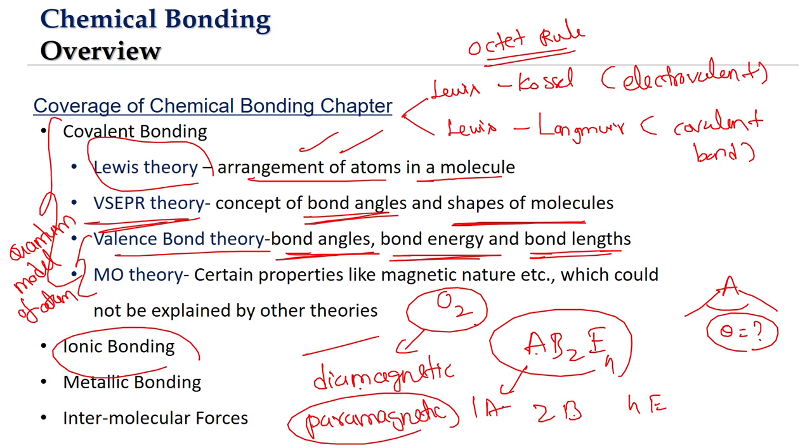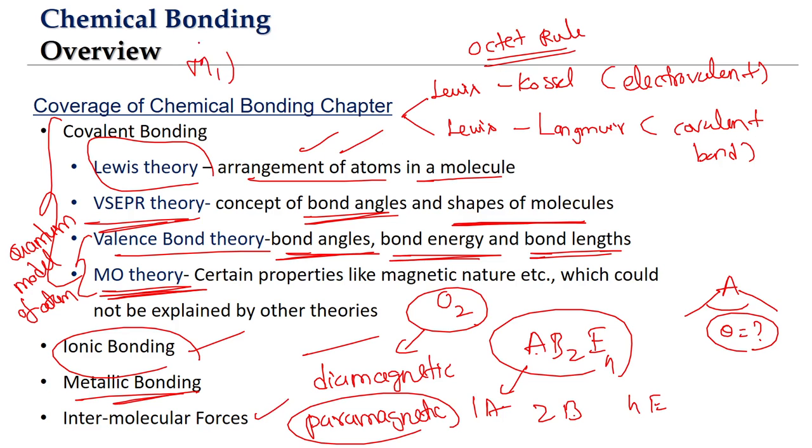Certain properties like this, which could not be explained by the previous theories, the molecular orbital theory will be able to provide an explanation for. Okay, so it will be able to explain how O2 has paramagnetic nature. So we'll study more about it when we go to the molecular orbital theory. Then we'll also look at ionic bonding separately in detail, like how ionic crystals are formed, starting from the formation of the cations and anions. We'll also look at metallic bonding.